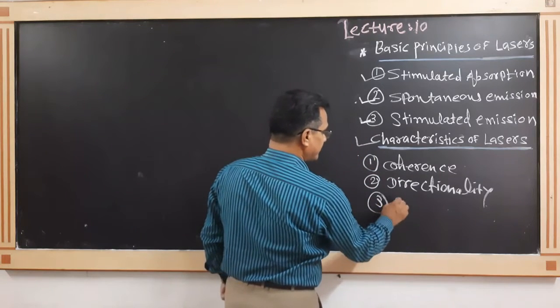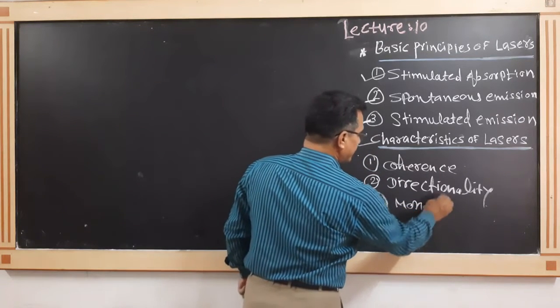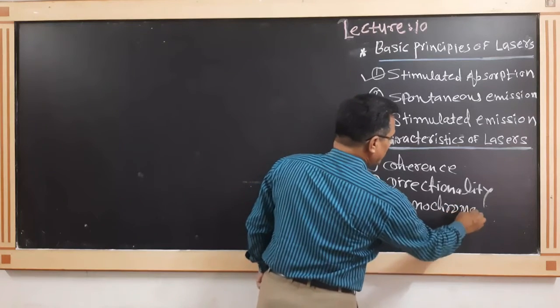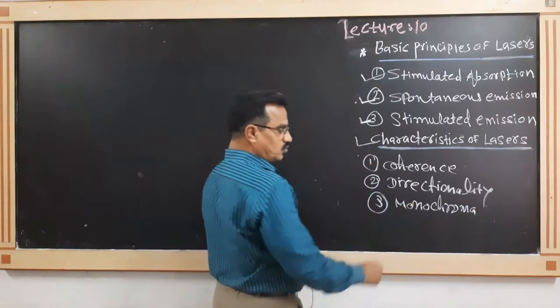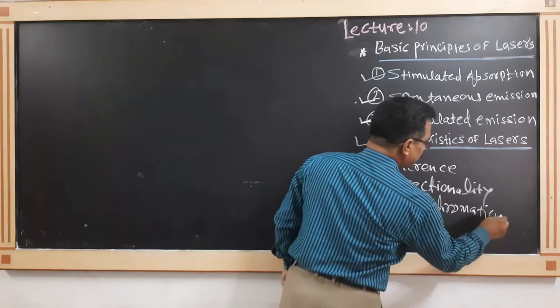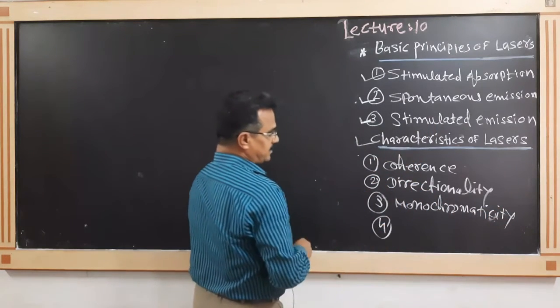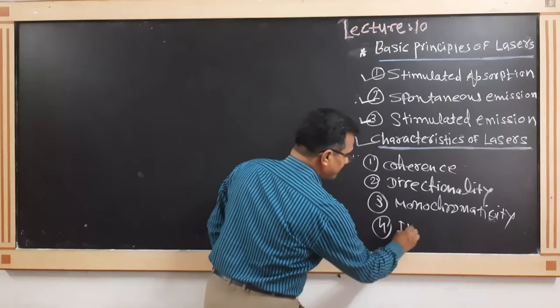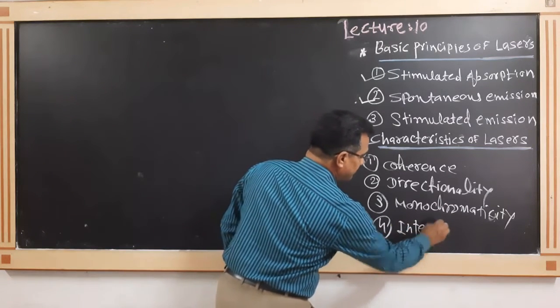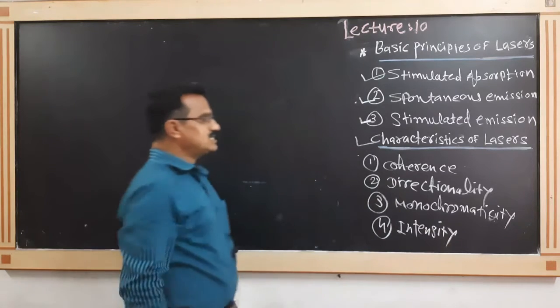Third one, monochromaticity, and fourth one, intensity. These are the important characteristics of the laser.